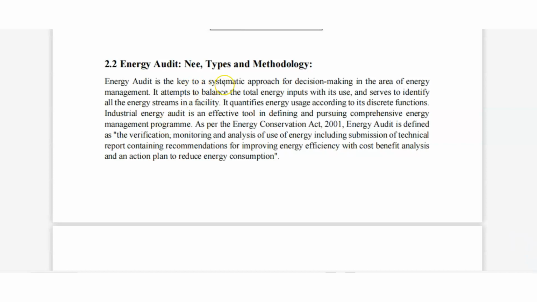Energy audit means we will investigate. Energy audit is the key, the systematic approach for decision making in the area of energy management. It attempts to balance the total energy input with its use, and to identify all the energy streams in a facility. It quantifies energy uses according to discrete function.